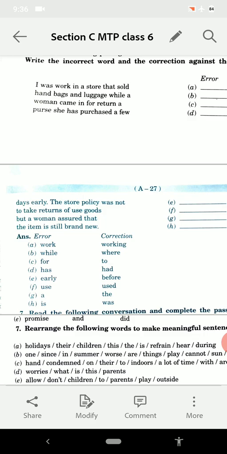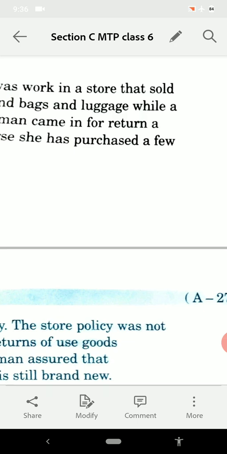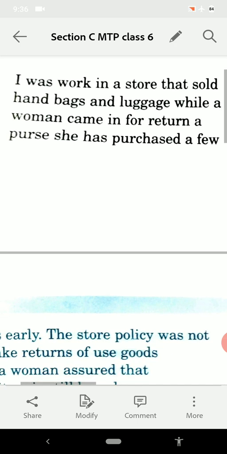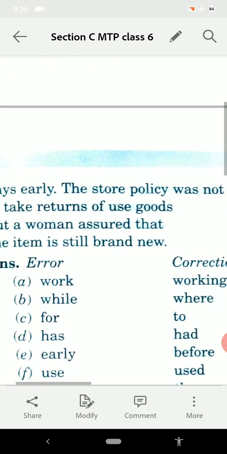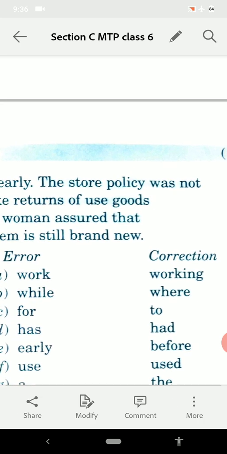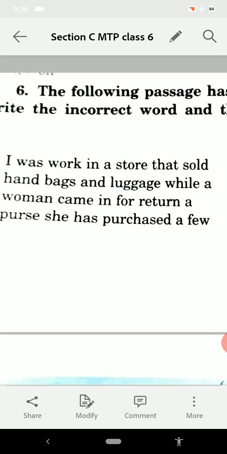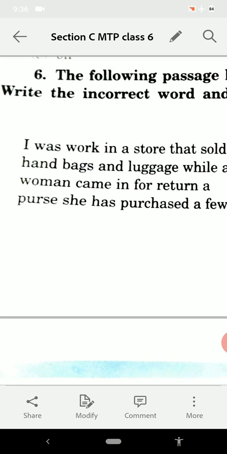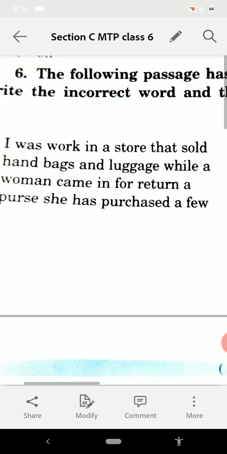I was work in a store that sold. So I was working in a store. See the answer, work, working. Error is work and the answer is working. So in this line, I was working in a store that sold handbags and luggages.